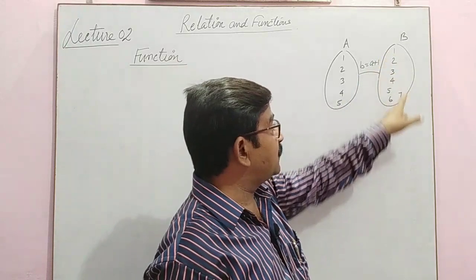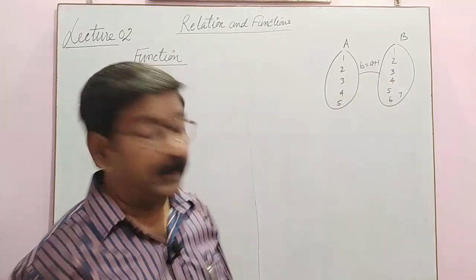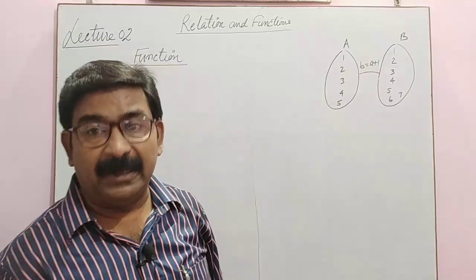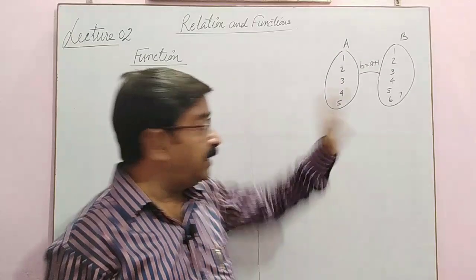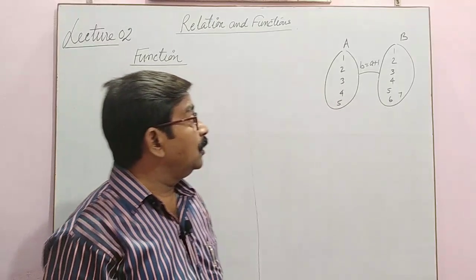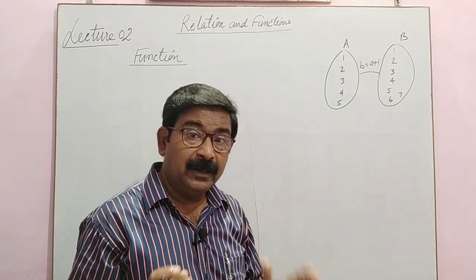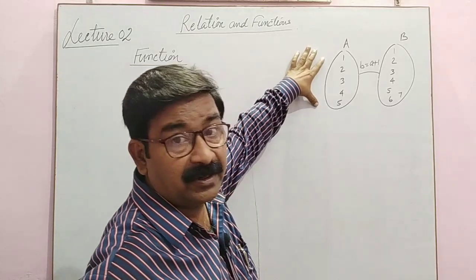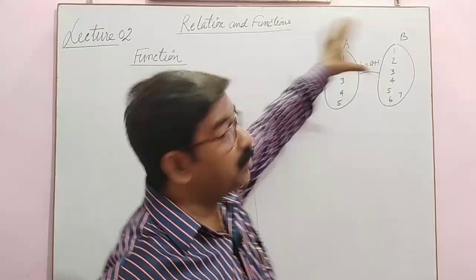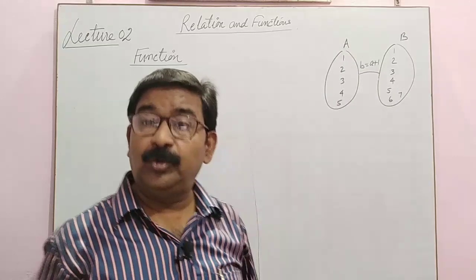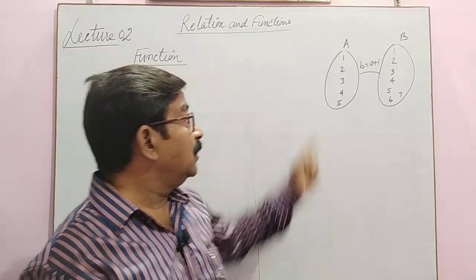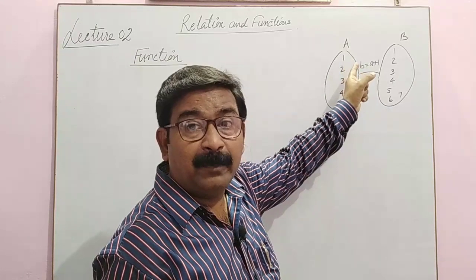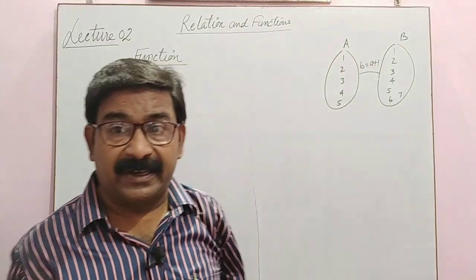Elements of the second set are called images, and elements of the first set are called pre-images. Pre-image and image. So what is the special thing? Each and every element of the first set must have a unique image in the second set. Unique image means we cannot have a pre-image having two images in the second set.